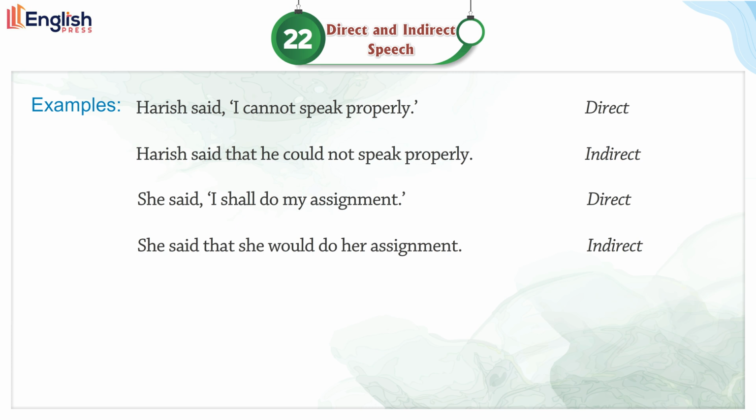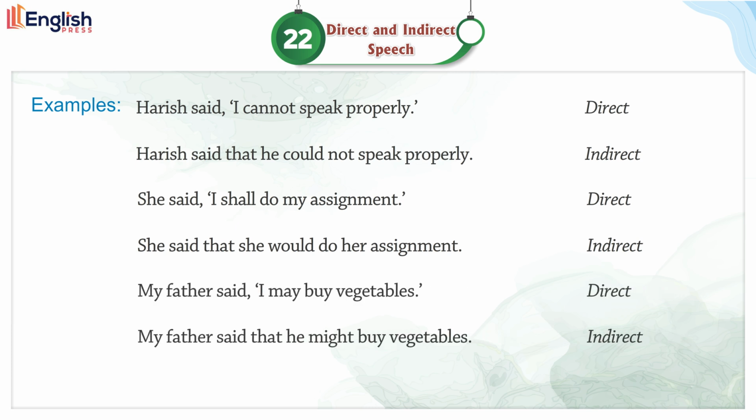Indirect. She said, "I shall do my assignment." Direct. She said that she would do her assignment. Indirect. My father said, "I may buy vegetables." Direct. My father said that he might buy vegetables.